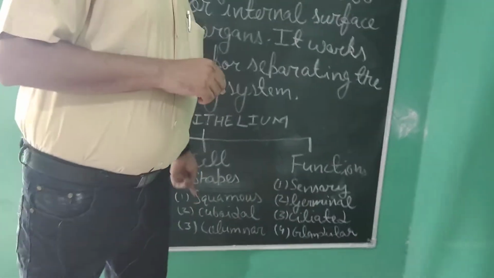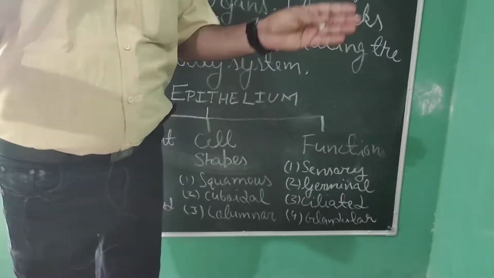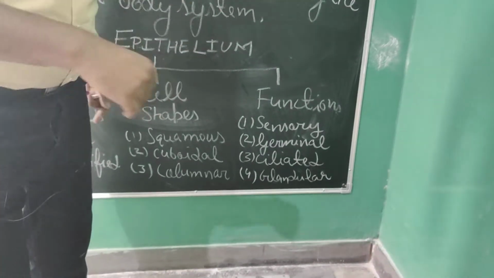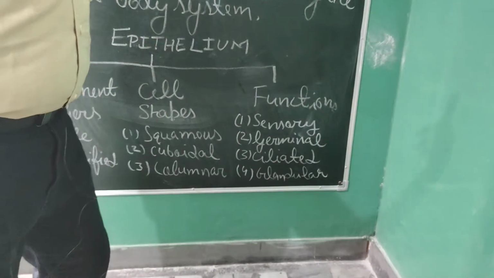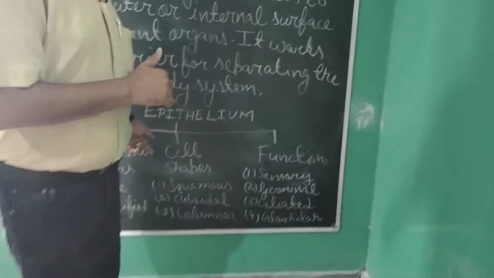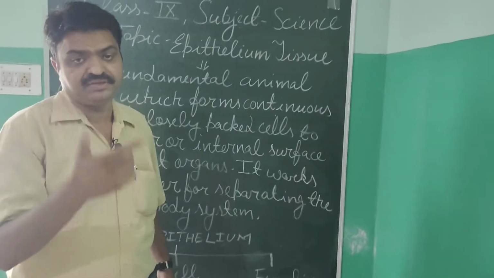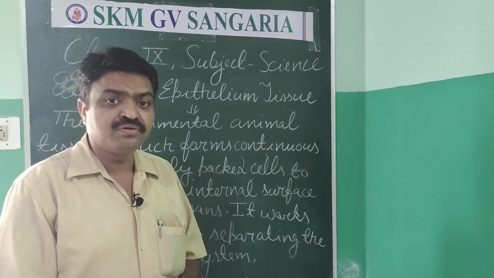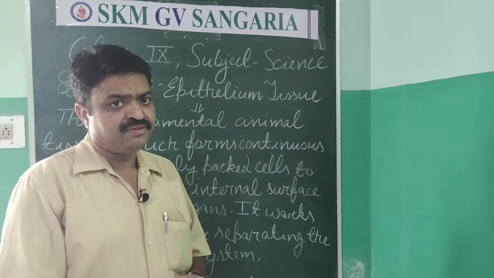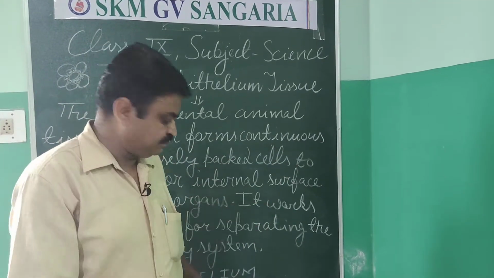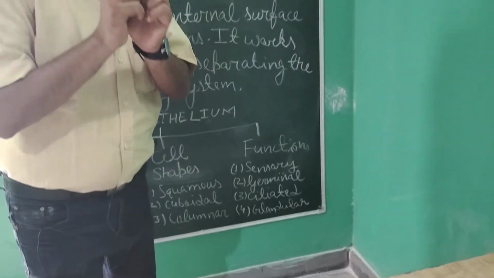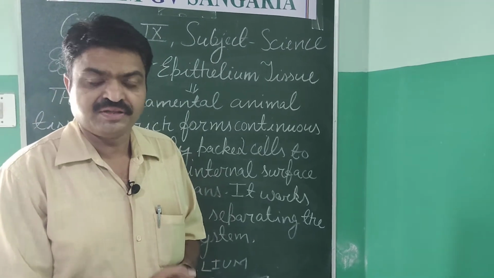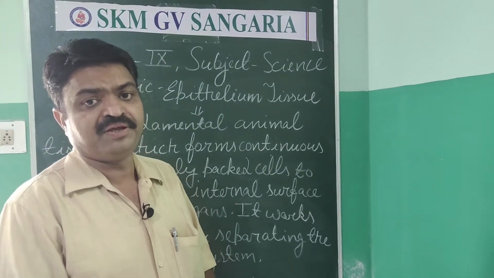According to the cell shape, if the cells are very closely packed and squashed, then that tissue is known as squamous epithelial tissue. Next is cuboidal epithelial tissue, in which the cells have a cube-like structure and are arranged in a sheet. In columnar epithelium, the cells have a pillar-like structure and are arranged in columns. That's why they are known as columnar epithelium.